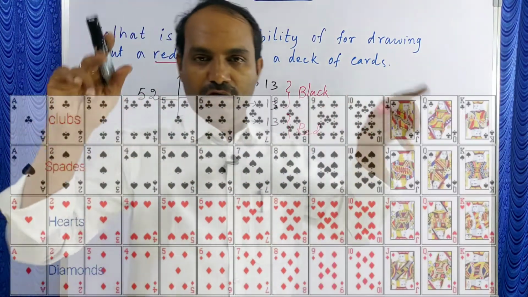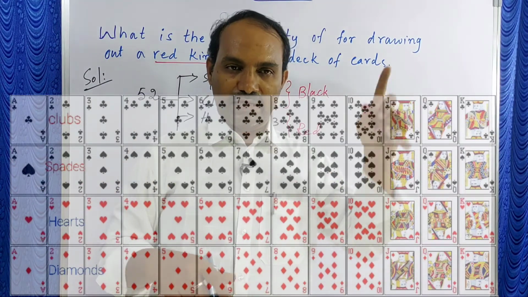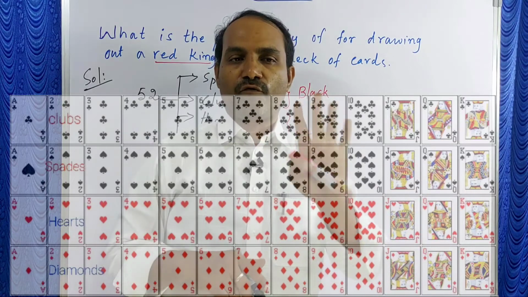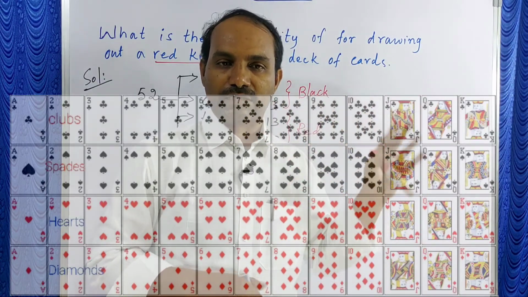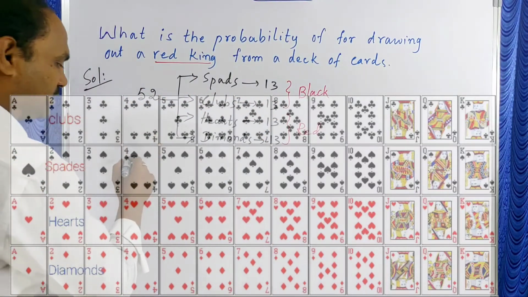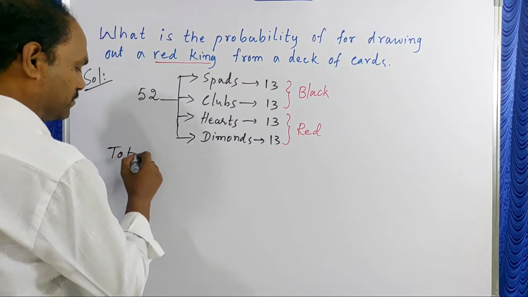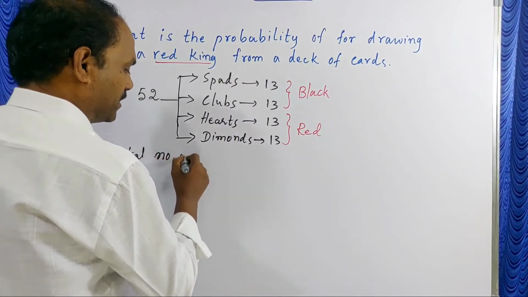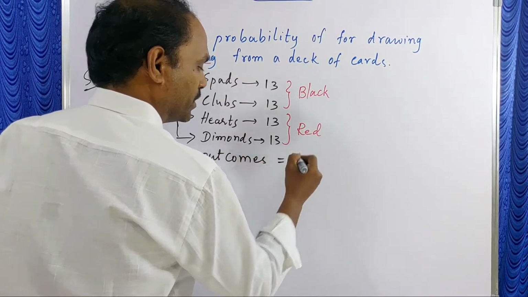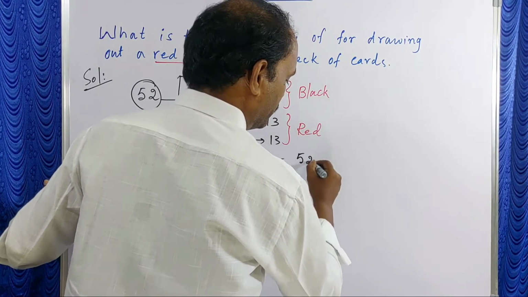Look at this deck of cards. In this deck of cards, each suit has one king. So how many kings overall? 4 kings are there. In these 4 kings, 2 are red and 2 are black. So first, the total number of outcomes. How many cards in total? 52. So, 52.